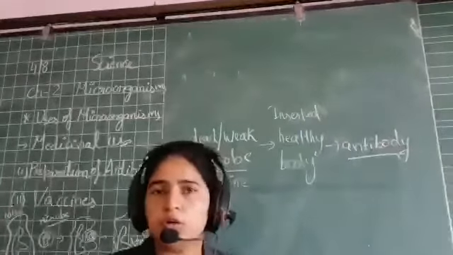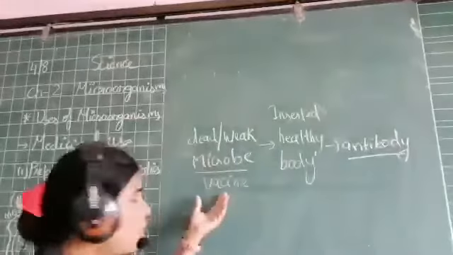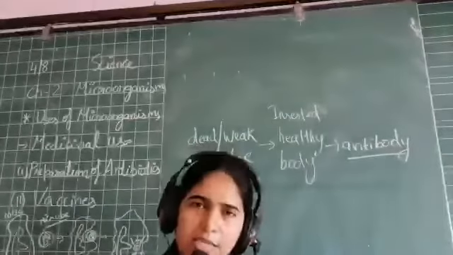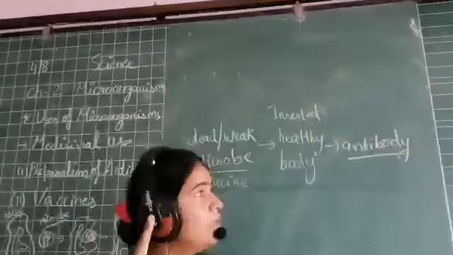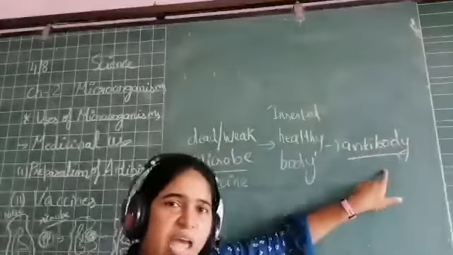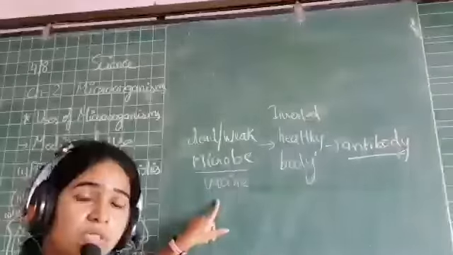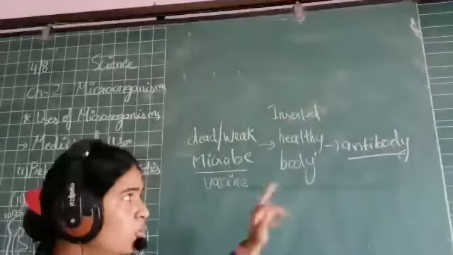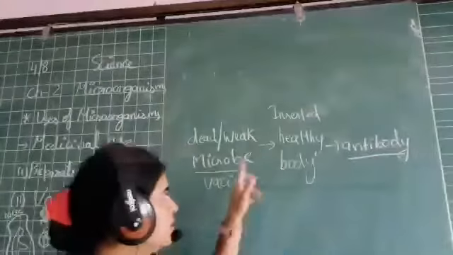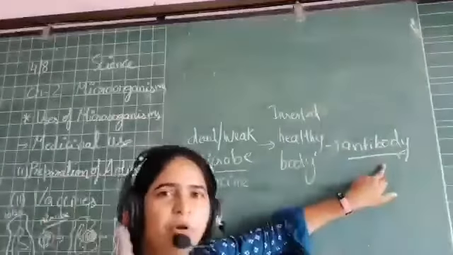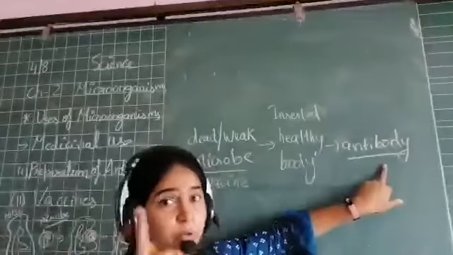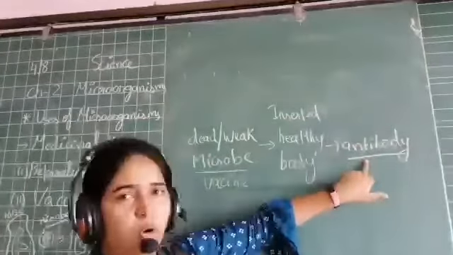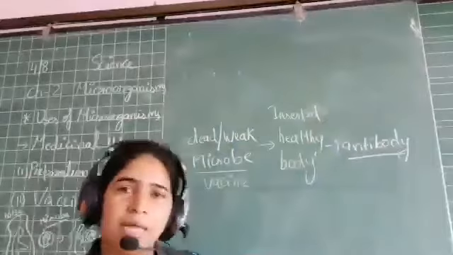And if in future the same type of microorganism attacks our body again, वापस अटैक किया हमारे बॉडी को, then the body will remember the antibody which had fought, जिसने उस माइक्रो ऑर्गेनिज्म से फाइटिंग की थी और वो जीत गया था. तो बॉडी रिमेम्बर करेगा, ओके, this microorganism, this antibody has fought with that and the antibody had won. So the body will again send the same antibodies to kill the microbes, right?